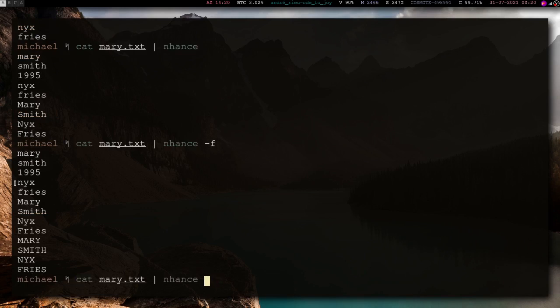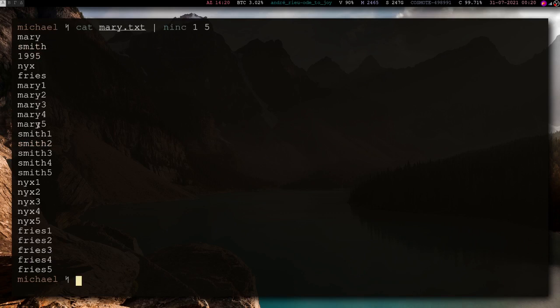Of course, instead of that, if we don't want that, we can just use ninc, which is an incrementer. We'll add the trailing numbers at the end from 1 to 5, okay? So just hit enter, and now we have this small word list, with each word now having a trailing number at the end, except for her birthday, of course.